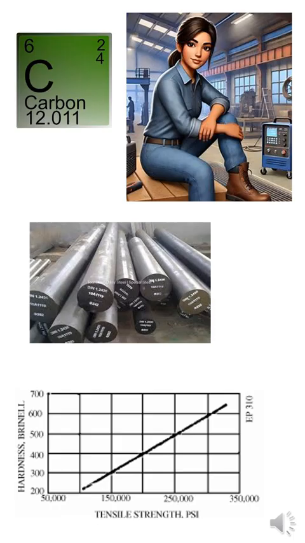Here's the bottom line. Carbon is like seasoning. Too little, and steel's soft and weak. Too much, and it's brittle and hard to weld. For most structural steels, we stick to under 0.3% carbon to keep weldability and ductility. But for tool steels, you're cranking up the carbon for extra strength. And that's a whole different game.